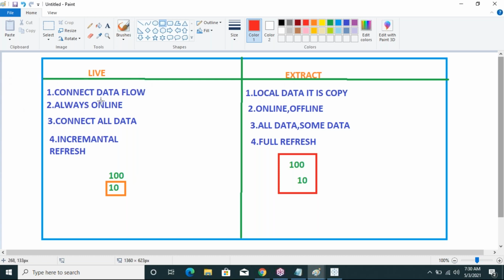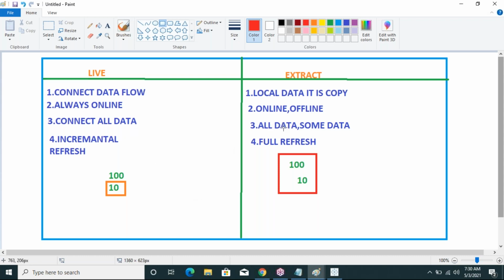The first point is that a live connection is connected with the data flow only, but in an extract connection the local data is copied. The second thing is that live is always online mode, but extract has offline and online mode. In live connection, all the data flows but the data is not stored in Tableau.